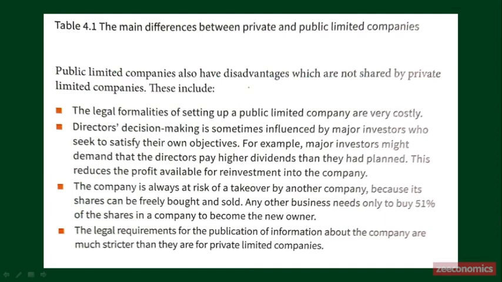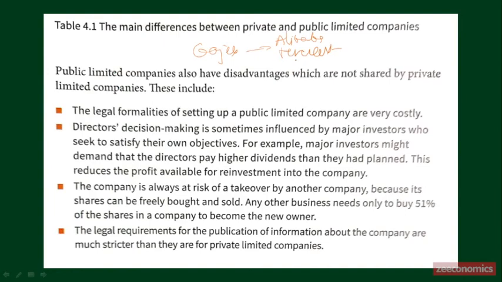So it looks like this. For example, like Gojek, the major investors of Gojek are Alibaba and Tencent.